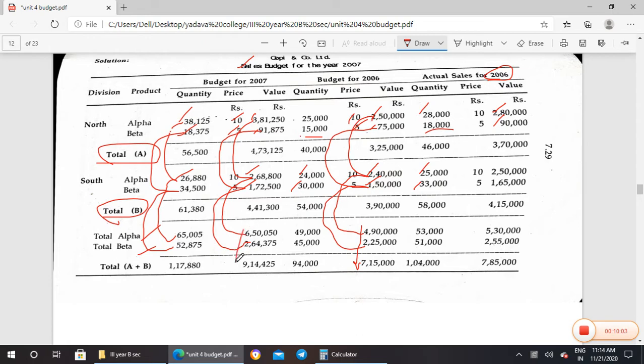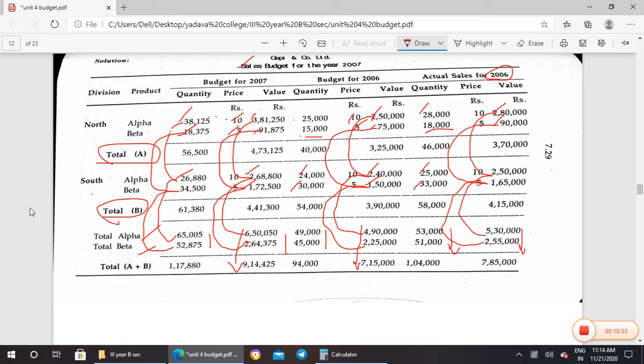So likewise, we add these two, this two, this two, and you will get the units and their prices. The same for the actual. So Alpha will be added 2,50,000, then that answer is 5,30,000. Then Beta 90,000 plus 1,65,000, you will get 2,55,000. So this is their total.